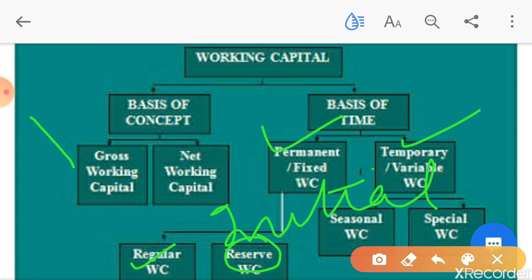Then the second is regular working capital. Regular working capital is required for the continuous business operation. It is the excess of current assets over current liabilities. It is required to meet short-term obligation, to build up inventory and to make the payment. Is this point clear to you? So there are two types of fixed working capital, regular and initial.